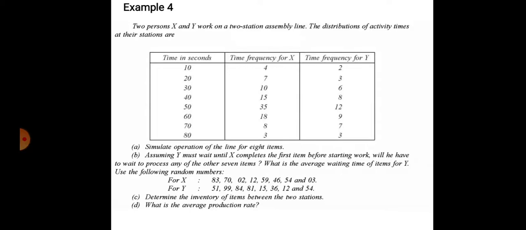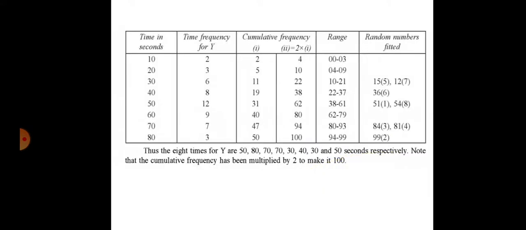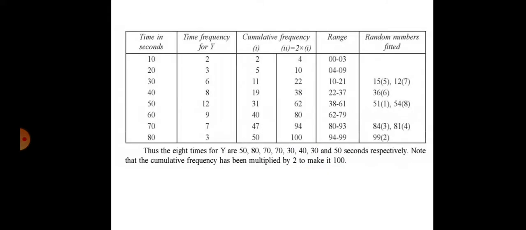So first random number for y is 51. So 51 comes here: first, second, third, fourth, fifth. In the fifth row 51 is coming. So 51 is the first random number. Similarly, second random number 99, third random number 84, fourth random number is 81. Then fifth random number is 15. In the question it is 15. So you note down here 15. 15 comes in the third row. So it's 15, fifth random number.